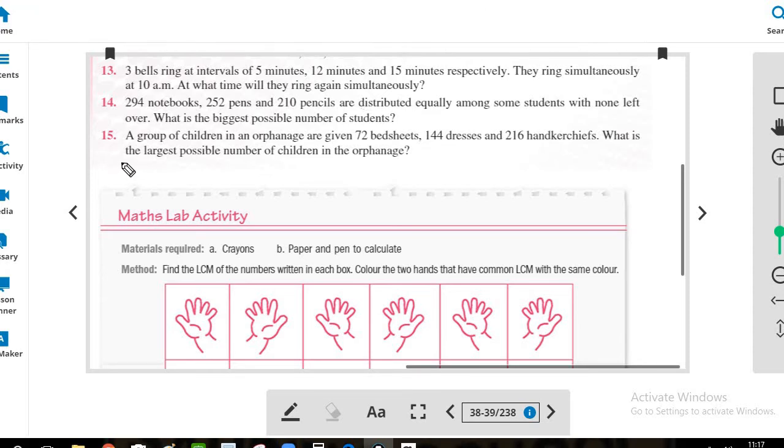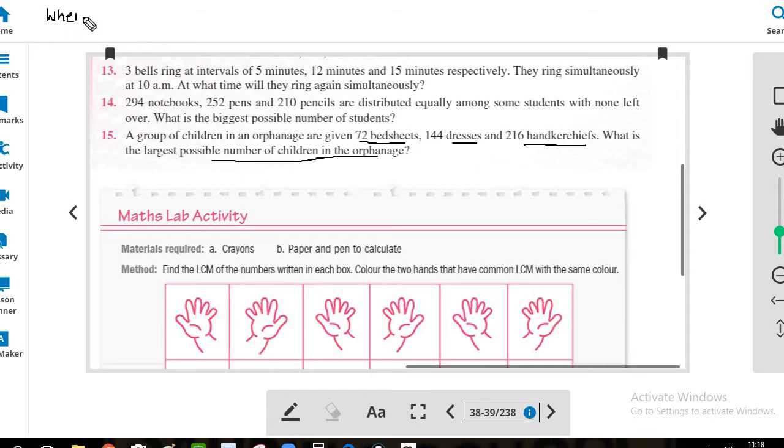Again, for the 15th question, a group of children in an orphanage are given 72 bed sheets, 144 dresses and 216 handkerchiefs. What is the largest number of children in the orphanage? Here again, the bed sheets, dresses and handkerchiefs are being distributed equally among the children.